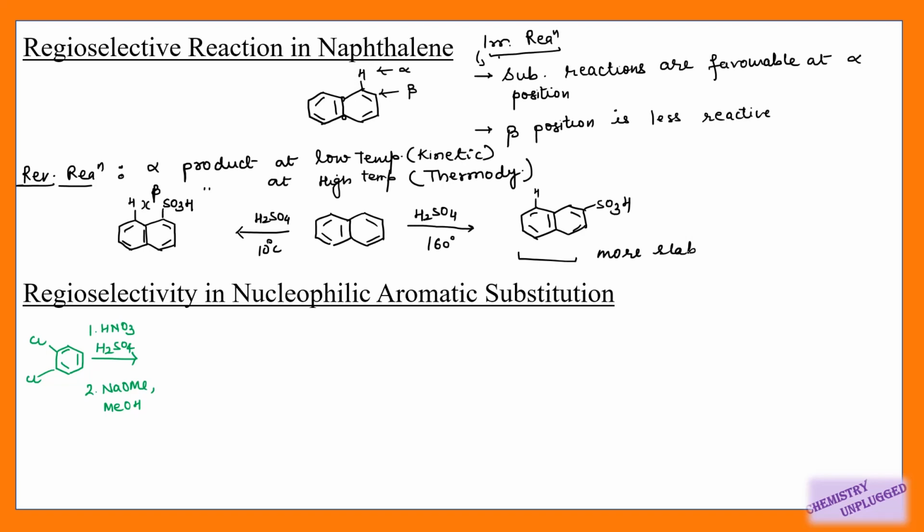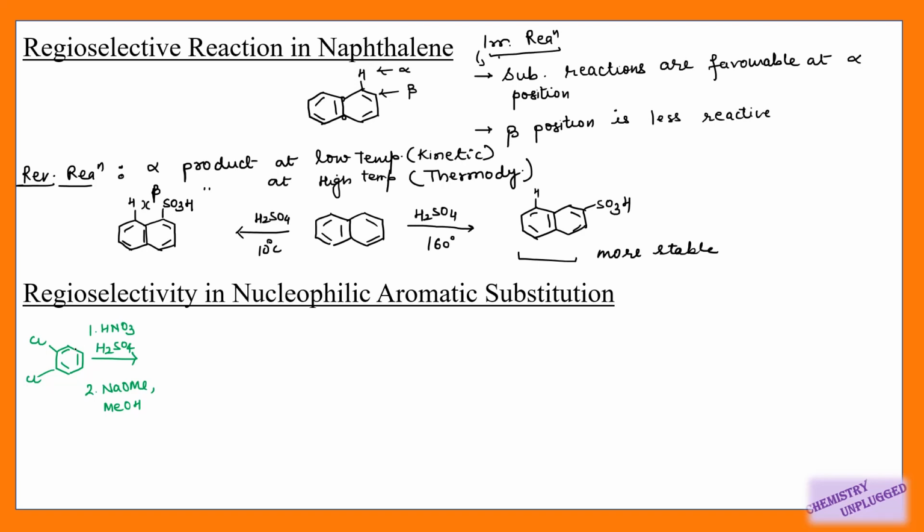Then we will take regioselectivity in nucleophilic aromatic substitution reactions. So we have already seen how we can do nucleophilic aromatic substitution in aromatic rings. Aromatic rings generally show electrophilic substitution reactions, but in certain conditions they can show nucleophilic aromatic substitutions also. So the first reaction is the nitration of this dichlorobenzene ring. So we can use any of these Cl and it will give us our product.